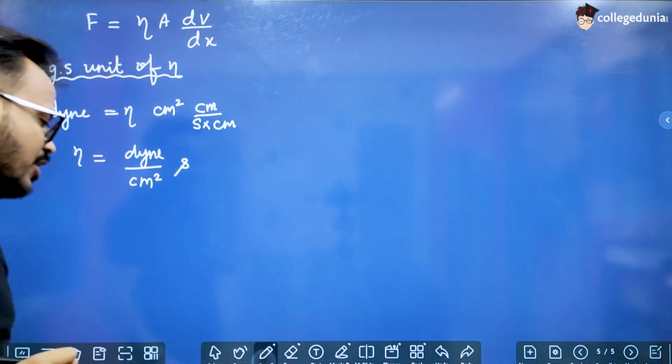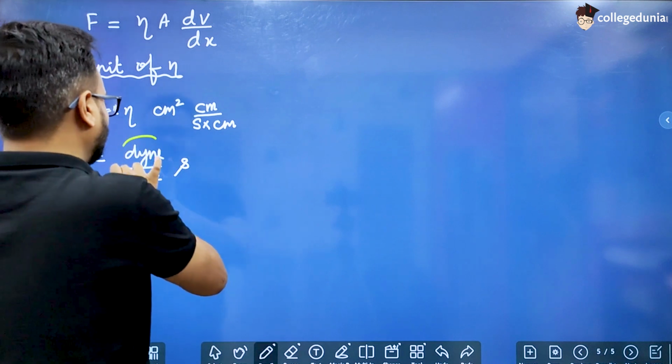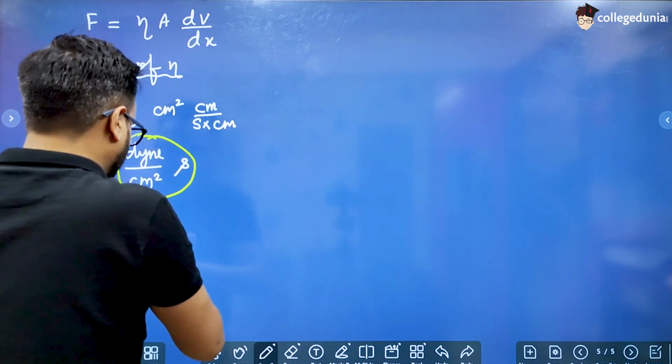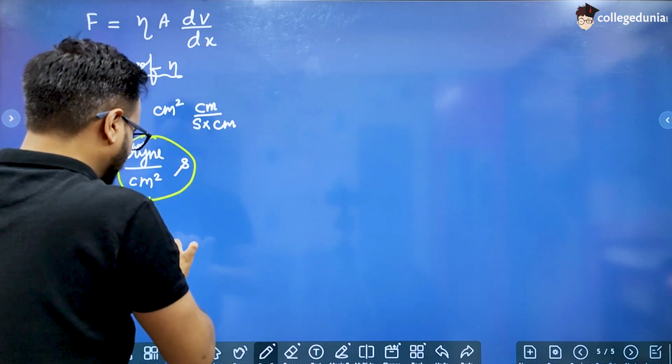Why is this unit important? Because this unit has a smaller name, and that name is very famous in physics. This unit is called 1 poise.